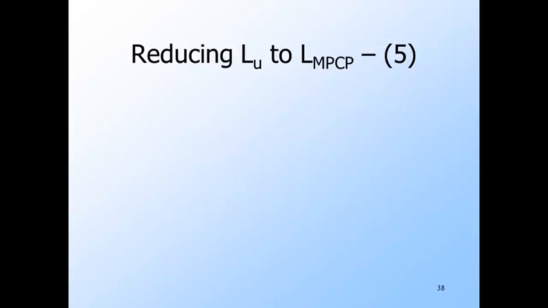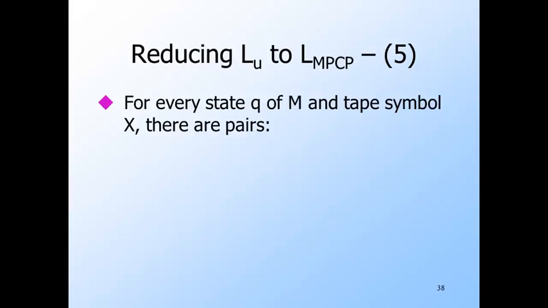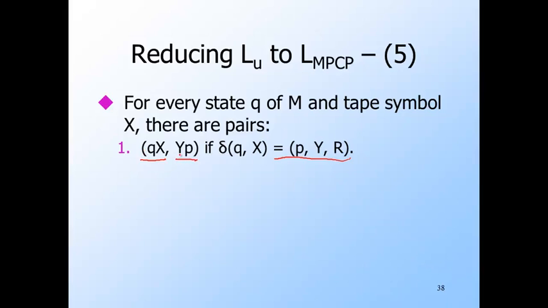Now we need to add the pairs that reflect the moves of M. For every state Q and tape symbol X, if the move of M is to the right, say P, Y, R, we have a pair in which Q to the left of X can be replaced by a P to the right of Y. That correctly reflects the change in ID that occurs at the rightward move.